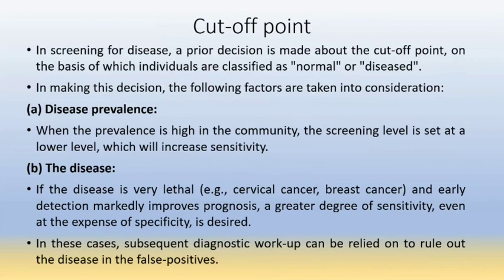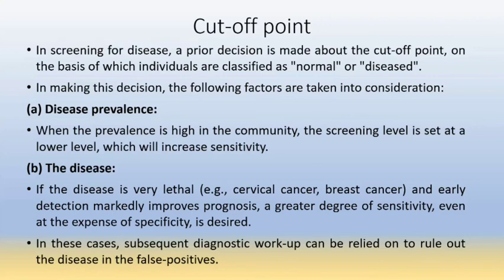Then what is cutoff point? In screening for a disease, a prior decision is made about a cutoff point on the basis of which individuals are classified as normal or diseased. In making this decision, the following factors are to be taken into consideration: disease prevalence and the lethality of the disease. When the prevalence is high in the community, the screening level is set at a lower level, which will increase the sensitivity.